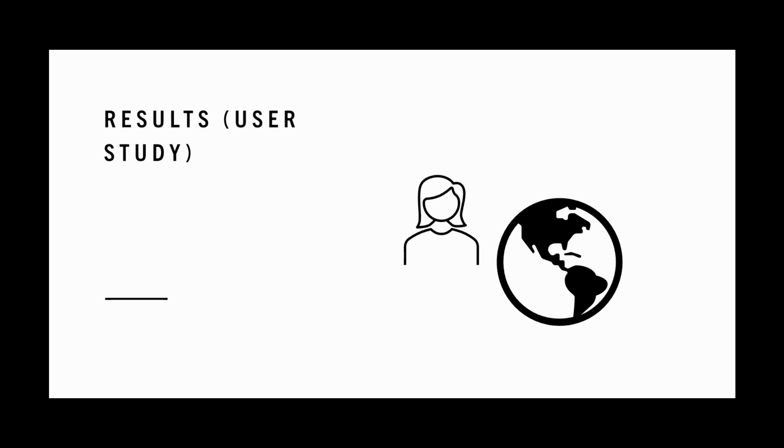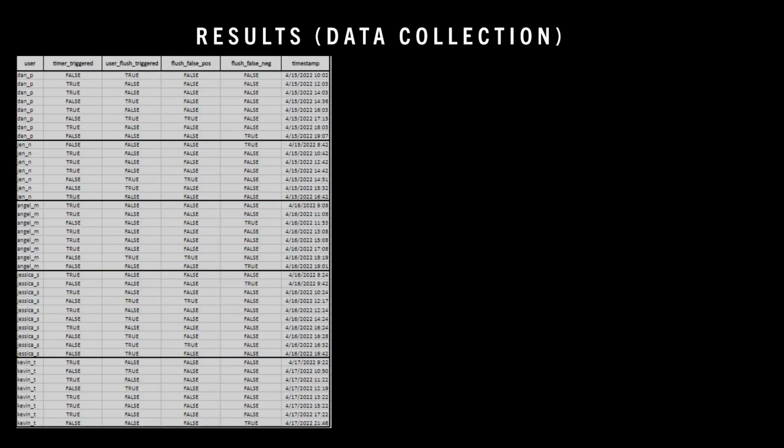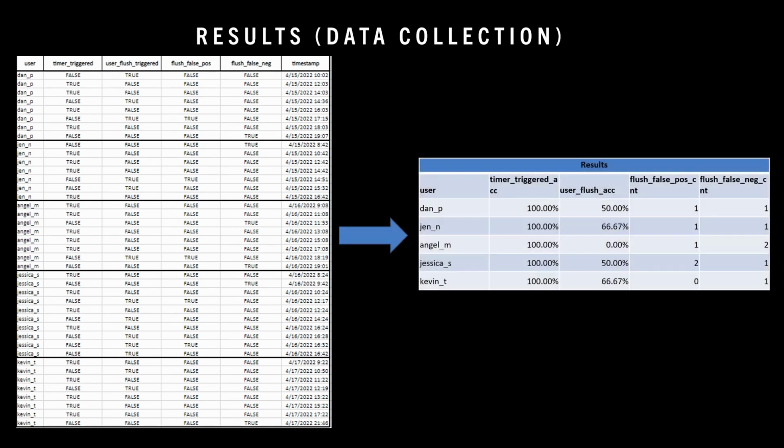For the user study, we had two different groups, one that was a West Coast group, the other that was East Coast due to the nature of the team. There were 3 males and 2 females. This user study was conducted over the course of about 3 days. Unfortunately, we didn't have a companion app to help log false positives, false negatives for the users, so they did have to manually record that themselves.